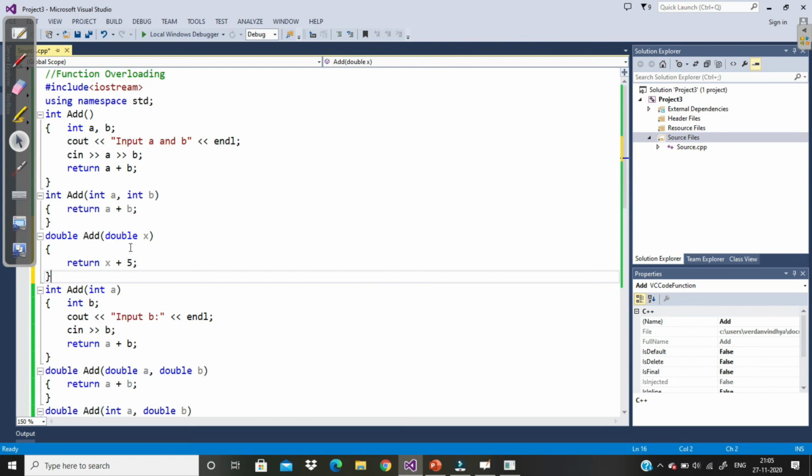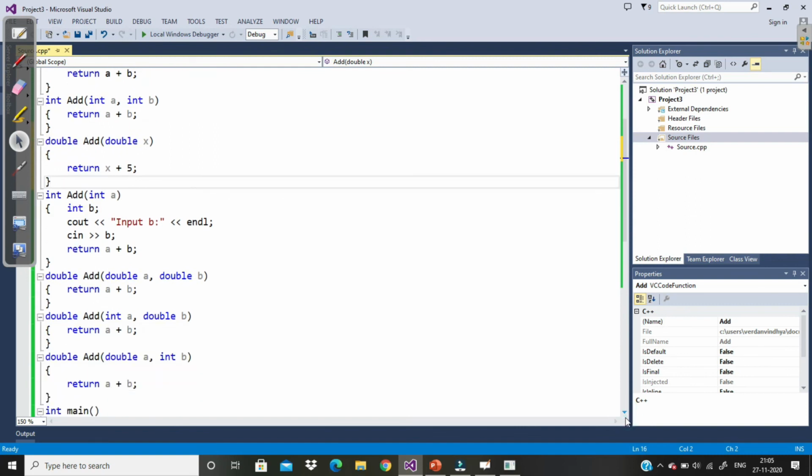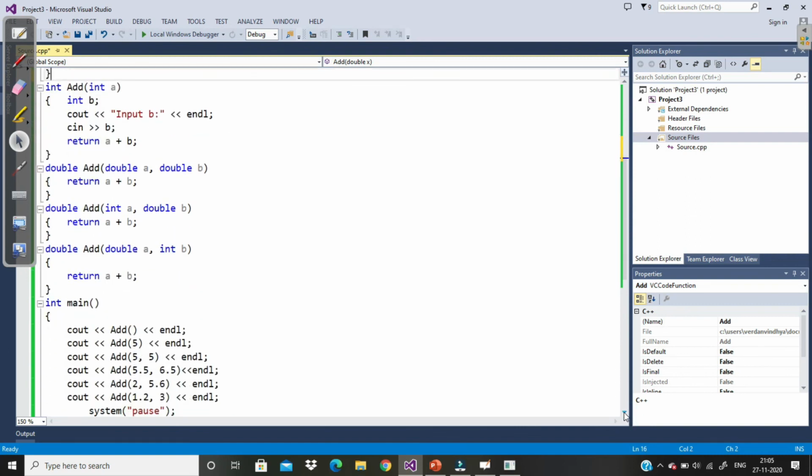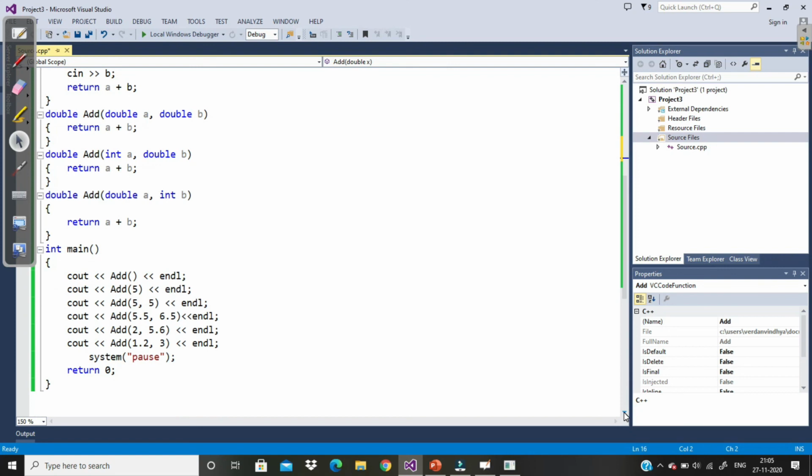Here the parameter is of type double. So whenever you write overloaded functions, they should differ either in the number of parameters or in the type of parameter. They cannot differ only in the return type. That is not function overloading.